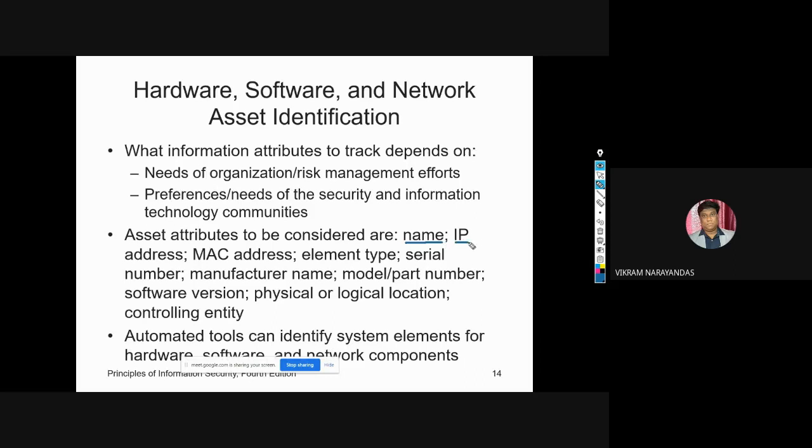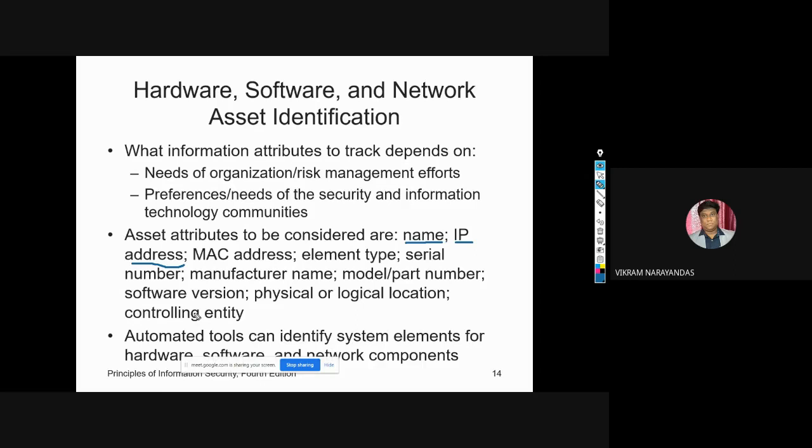Then the IP address. What is an IP address generally? These IP addresses are useful for network devices or services. However, a relational database can track the software instances on specific servers or networking devices.